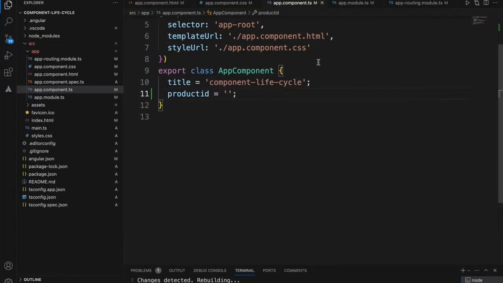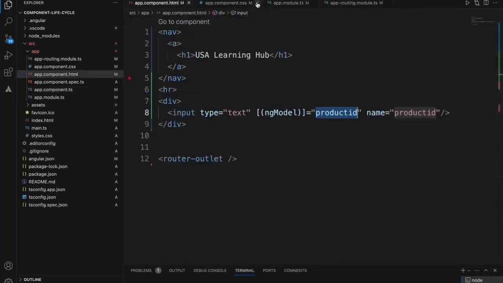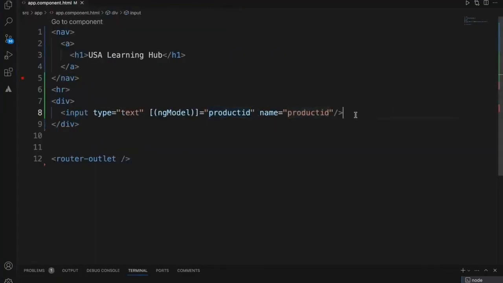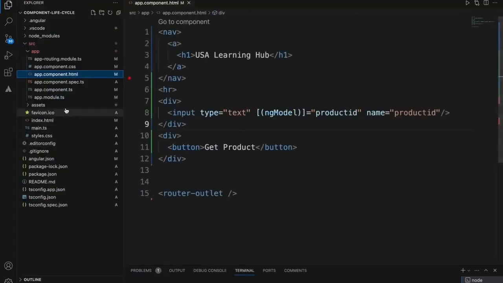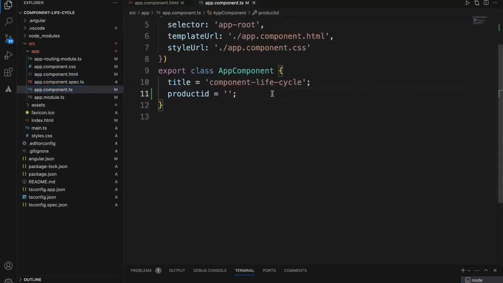Currently there is nothing in this application, it is a plain text box. And let me just add a button. So let's start with adding a constructor.